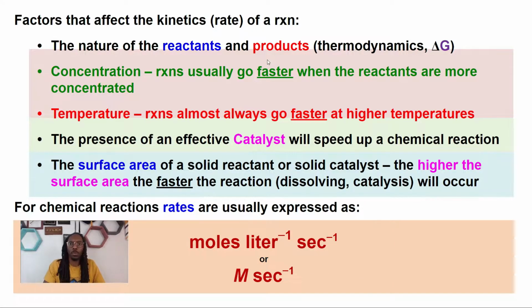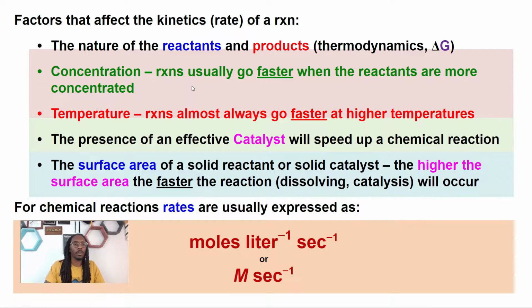You'll see more of this when we talk about thermodynamics, so make sure to look at that video about thermodynamics. But basically, certain things just by nature are just going to happen. So the nature of your reactants and products will impact your rate.